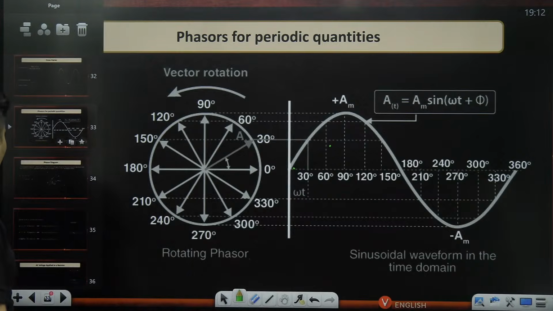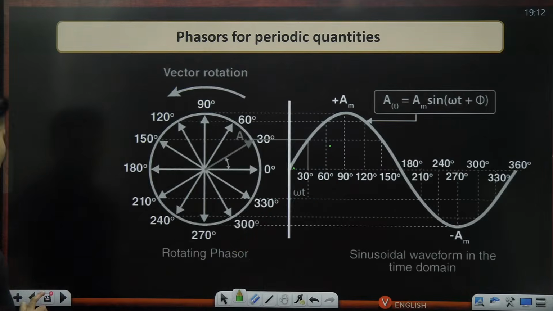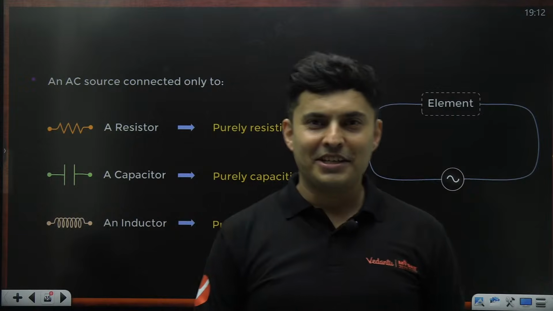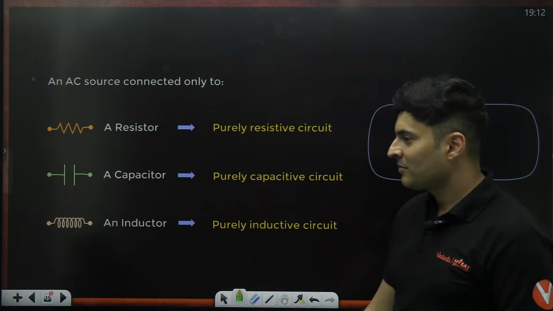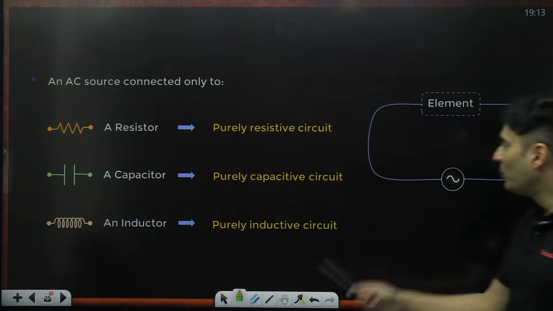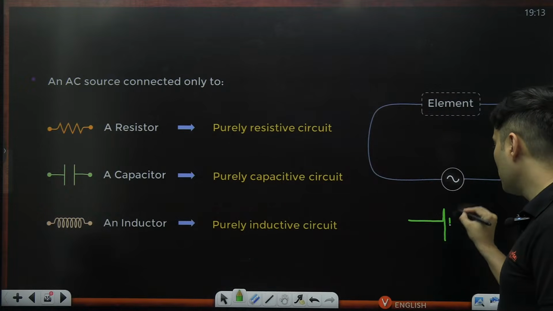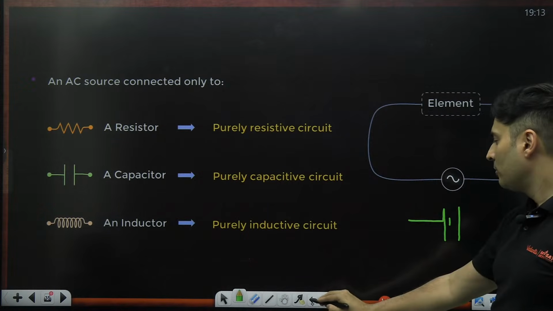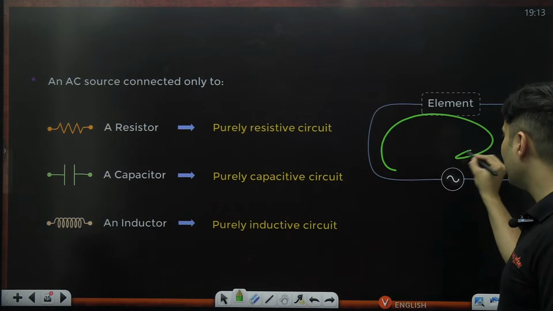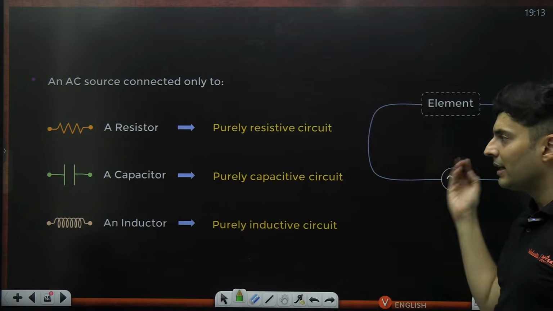Now it so happens, funnily enough, that when you have elements in an AC circuit, whether it is a resistor, a capacitor, or an inductor, you place it in an AC circuit. This is the symbol of AC. Remember, if you had a battery, you use this symbol, and it will be constant current. But whenever you put this symbol, it means the current is alternating. Once the current is going like this, then it goes like this, again like this. So it is alternating current.